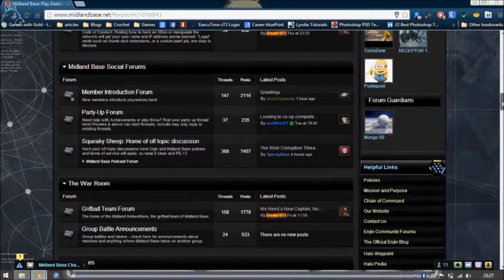The next most important one would be the social forums. This is pretty much where I spend most of my time. The member introduction forum, you should have already made your introduction, so you should be familiar with that. The Party Up forum, just a heads up. As a new member, you can't post a new thread, but you can post a reply to someone else's thread. The Squeaky Sheep, home of off-topic discussion, is basically where I live. So let's go there.